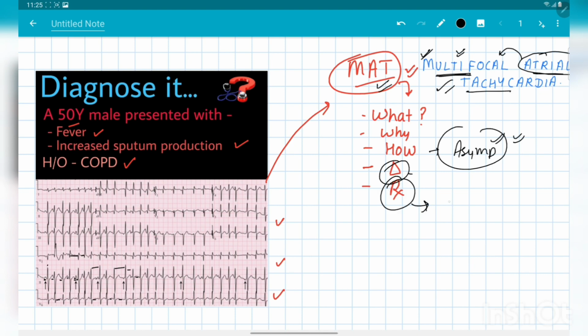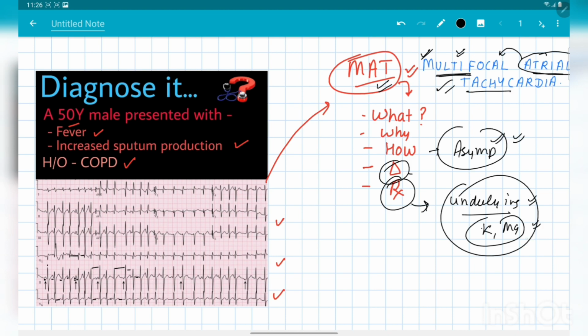The best treatment is the treatment of the underlying disease. Like we can treat that COPD, we can control that COPD, we can control also that cardiac diseases, we can basically treat that electrolyte abnormality, that hypokalemia and hypomagnesemia. But there is a problem. Like if we do not get any specific etiology, like there is no cardiac or pulmonary disease, there is no electrolyte abnormality, then what we can do? Then at this place the drug of choice is beta blockers.